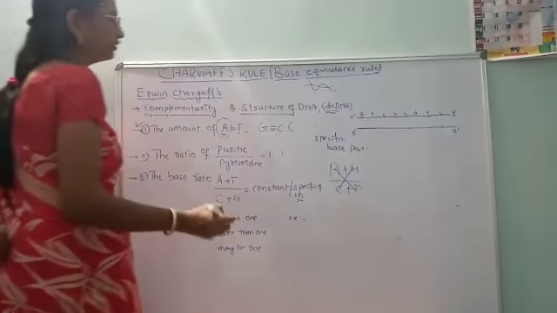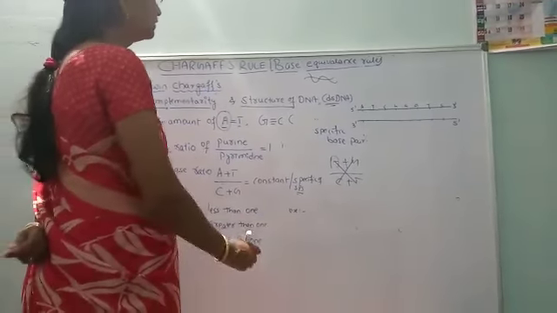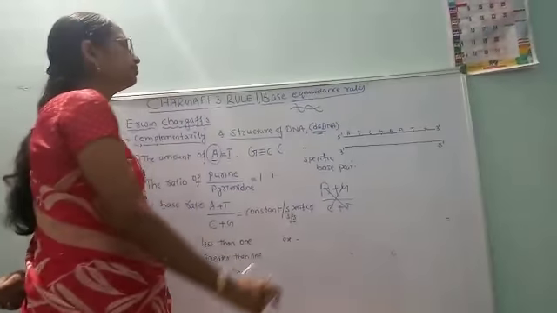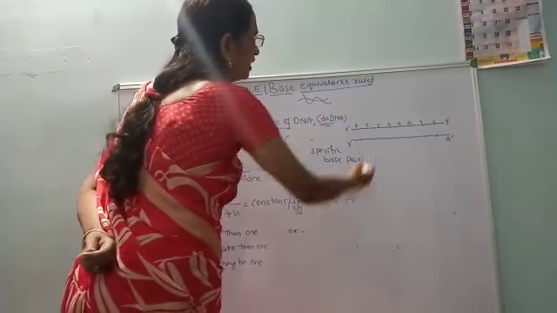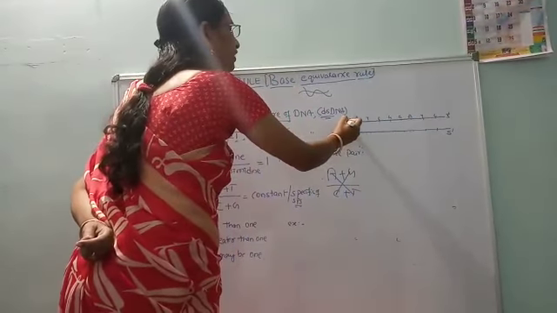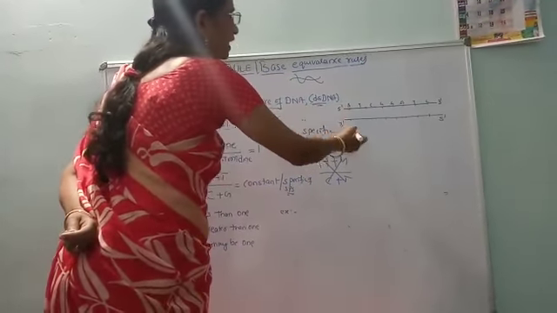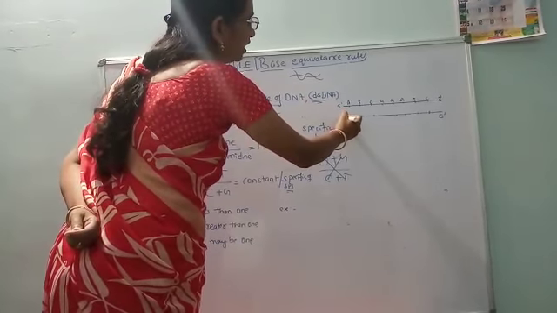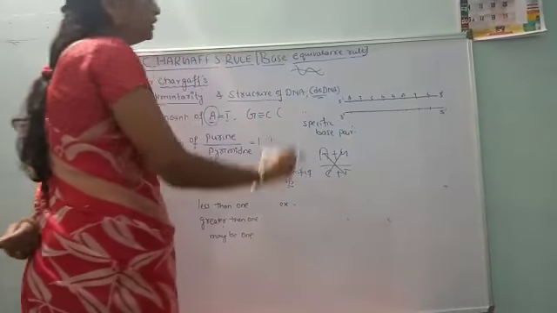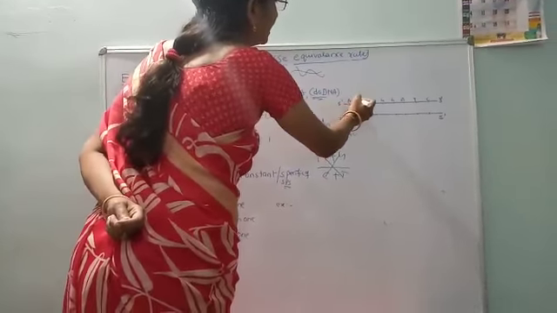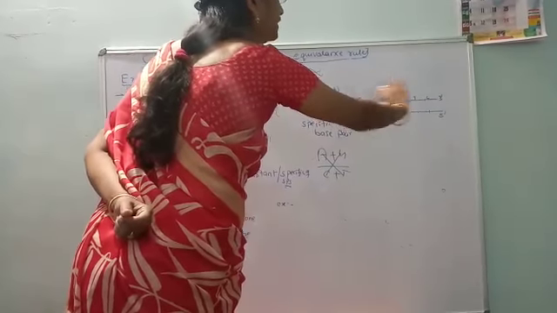This rule can be understood by means of an example. Since we know that DNA is double stranded, take for example one strand running from 5' to 3'. Because it is anti-parallel, the other strand is running from 3' to 5'. This is hypothetical data I have given: A, T, C, G, G, G, any data you can take.